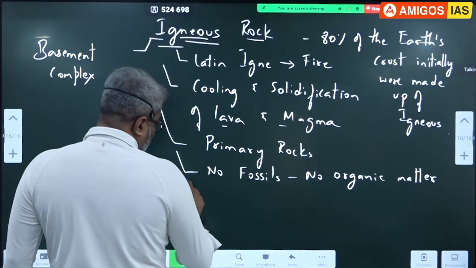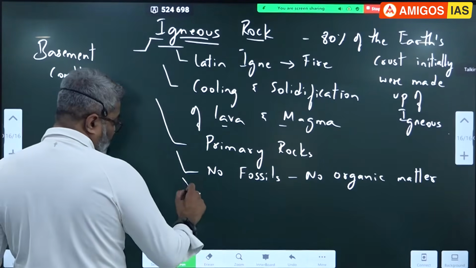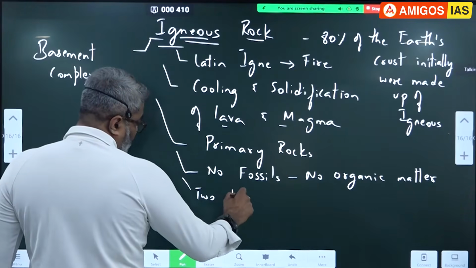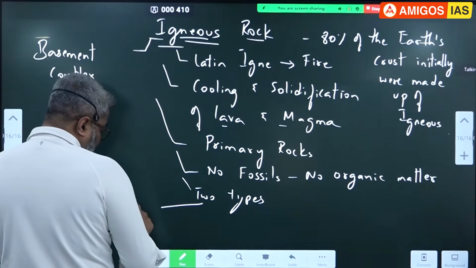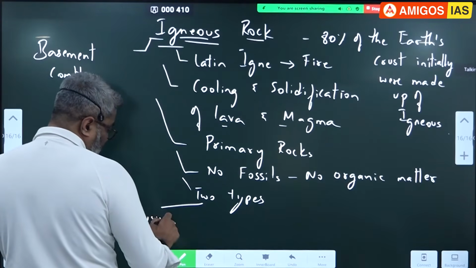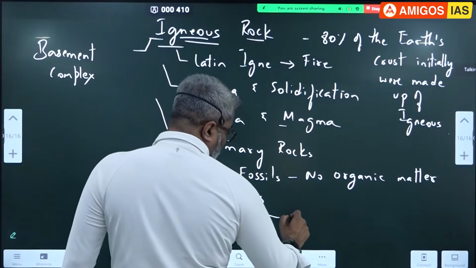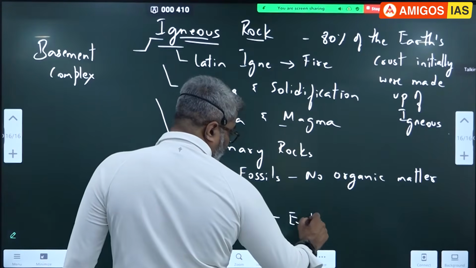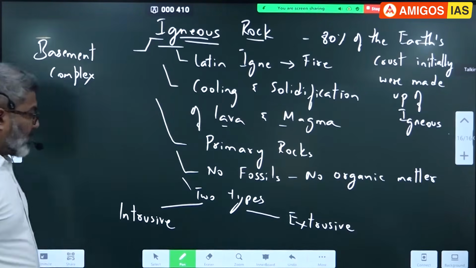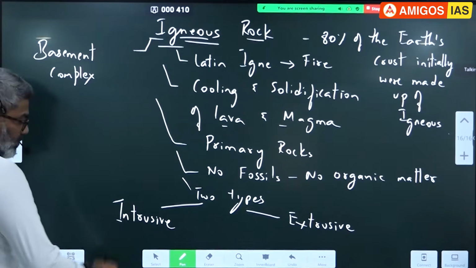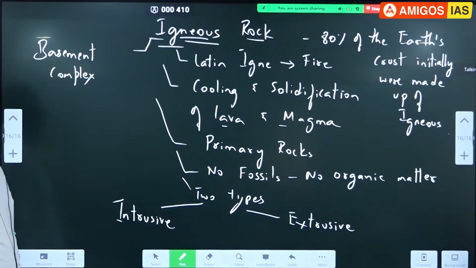So it has two types. Please write two types. I'll write in the next page, two types. Intrusive means inside, extrusive outside. Intrusive, extrusive. Two types of igneous rock.